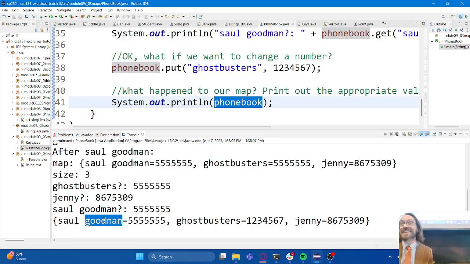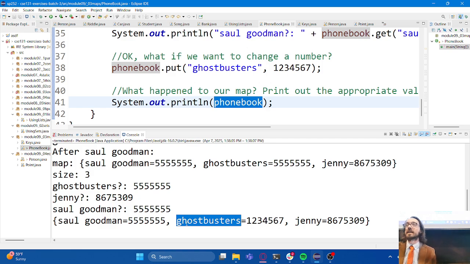No, I cannot. Maps do not allow for duplicate keys. They do allow for duplicate values, but the keys can only appear once. I can only have one entry for Ghostbusters. It's not possible for me to have multiple entries for the same key.